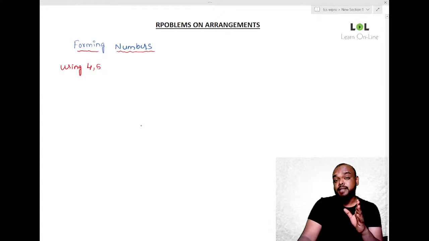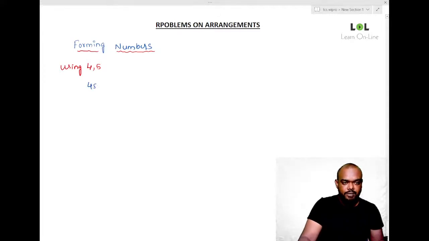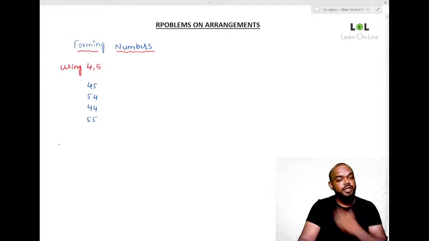Doesn't matter whether it is right or wrong, but you have to respond, people. If you want to learn, you must respond. Anybody? How many numbers can I form using digits 4 and 5? Two numbers is what Manohar says. Which are those? 45 and 54. Why? 44 is not a number. 54 is not a number. These are also numbers.